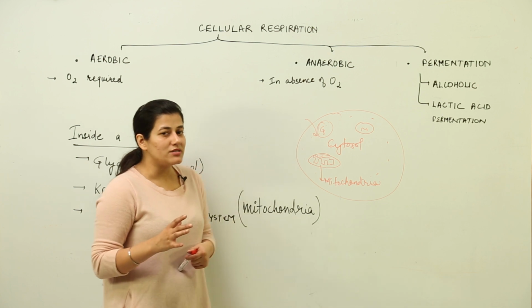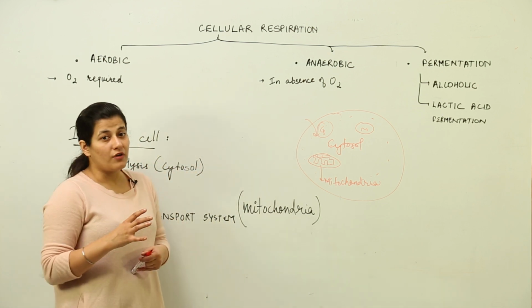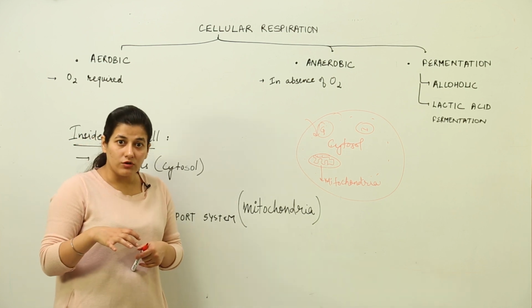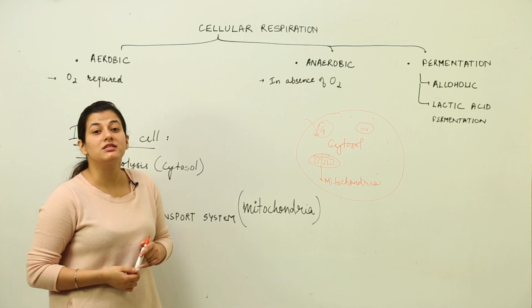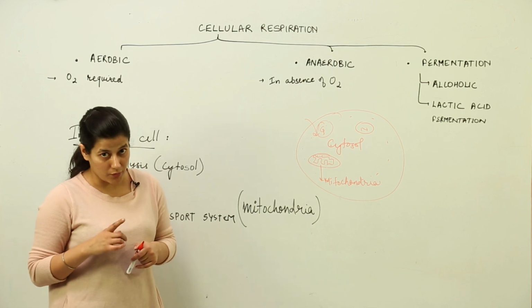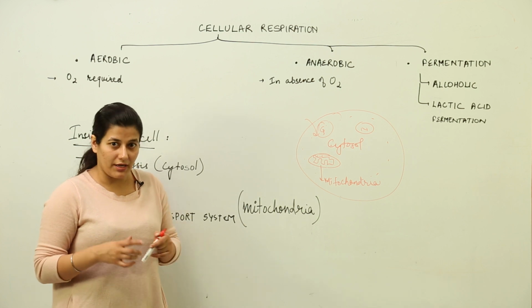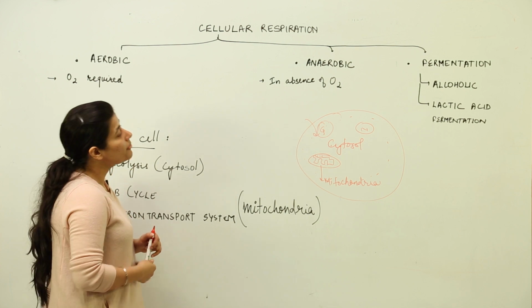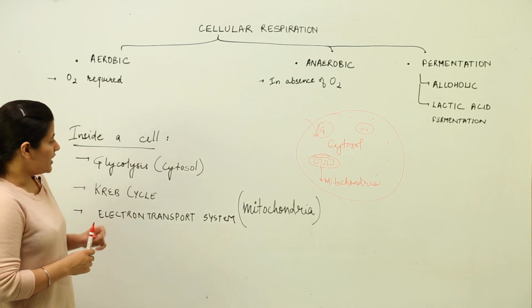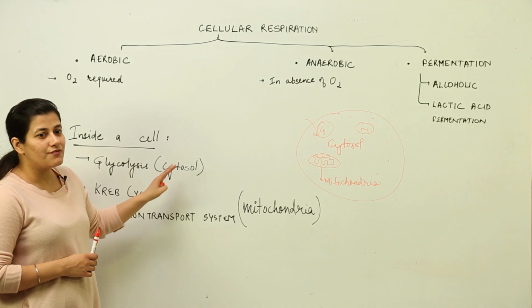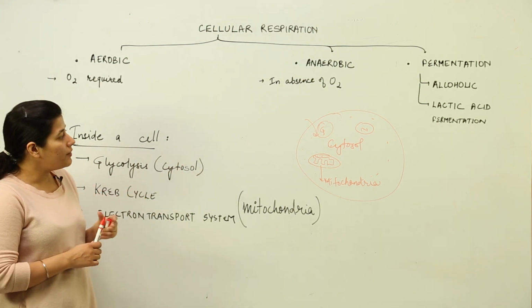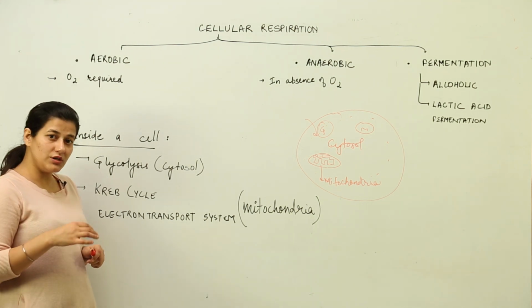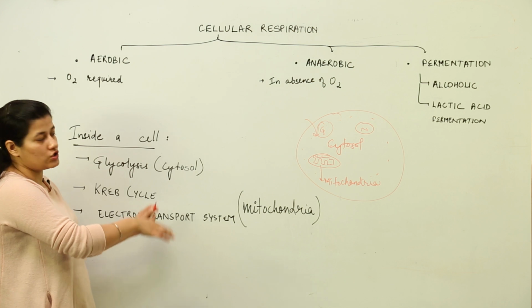So it is not a simple process. It is basically the breakdown of a large molecule, that is a biomolecule, glucose, into simple molecules, and generation of as much as 36 ATPs by breakdown of each molecule. So it requires many enzymes, many steps, and you will need to remember each and every step. But before that, you need to know that this particular process is a form of aerobic respiration. Aerobic means this cannot be completed without the presence of oxygen. You are going to need oxygen for this process to complete itself.